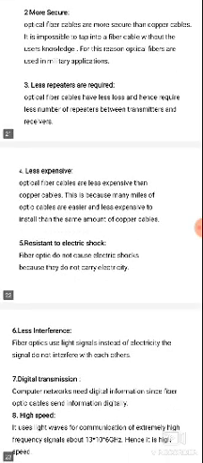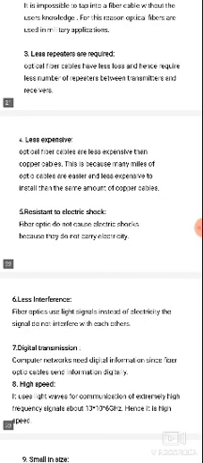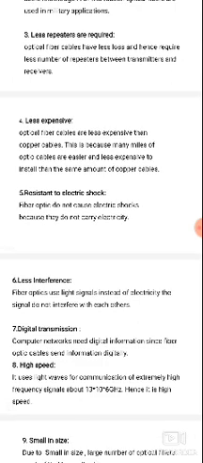Next, less expensive. Optical fiber cables are less expensive than copper cables. This is because many miles of optic cable are easier and less expensive to install than the same amount of copper cable. Another advantage is resistance to electric shock. Fiber optics do not cause electric shocks because they do not carry electricity.